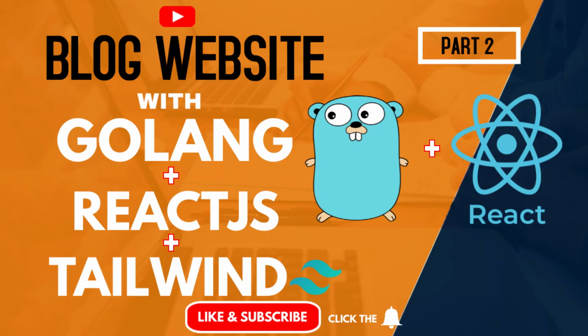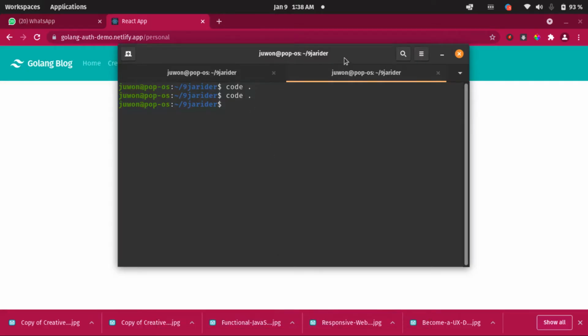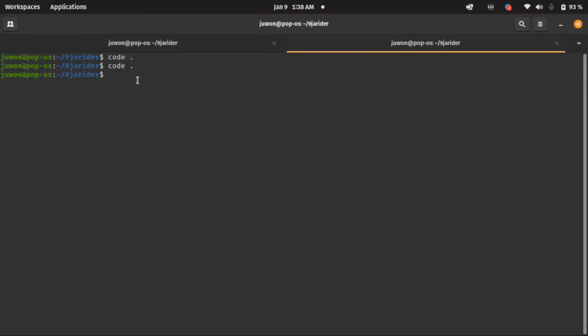So the first thing we have to do is go into my terminal here. You can open yours as well. Let me make it bigger. Okay, let me clear this out. And so we need to make a folder now. Inside this folder, that's where our project is going to be saved. So let's make a directory now. Let's call it go blog, or blog backend. Let's call it blog backend.